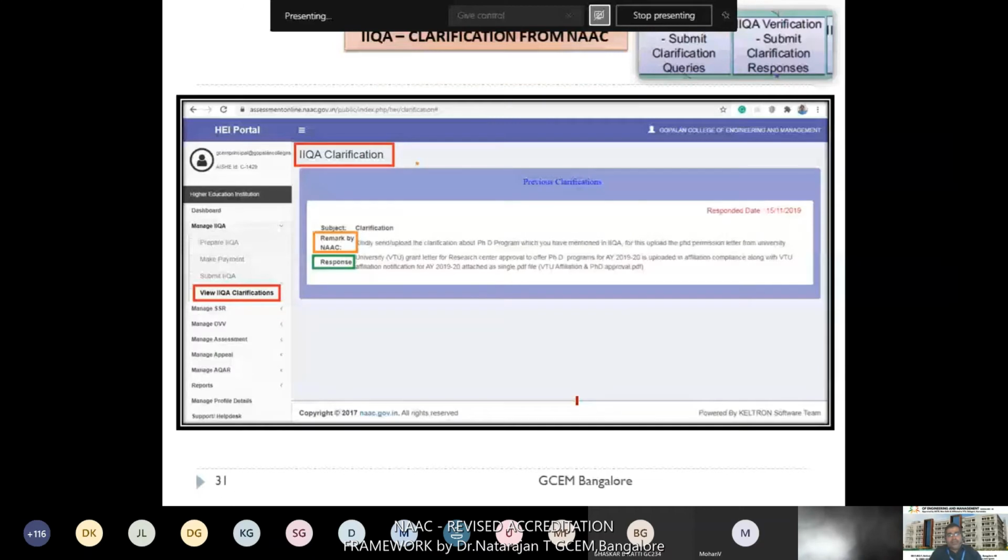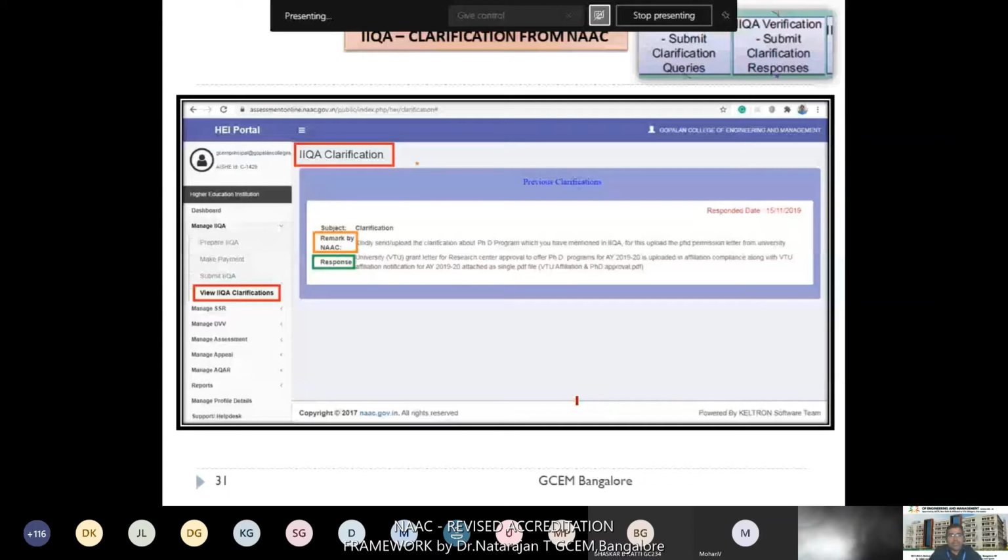Yeah. So after submission, NAAC will process your IAQA application. It may take around 10 to 15 days. Within 7 days, you may receive a kind of clarification. You may or may not receive the clarification. It depends on the data you submitted.